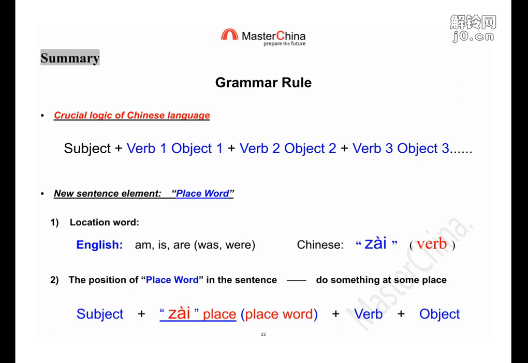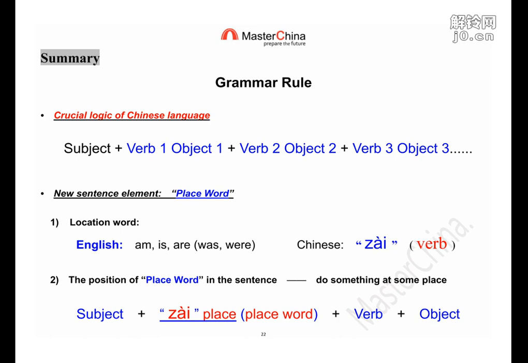So this is the logic: follow your action order, or even follow the order of some affair. Something happened first, something happened then after that, another thing, one more thing, and the end. So it's like you describe some story one by one.